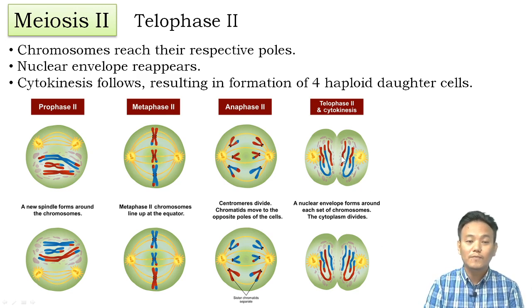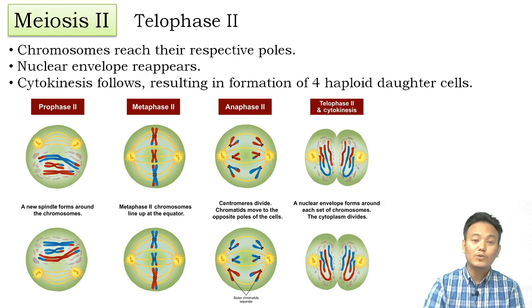They are all unique, unlike mitosis. In mitosis, all the daughter cells, the 2 daughter cells, are identical to each other as well as identical to their mother cell.